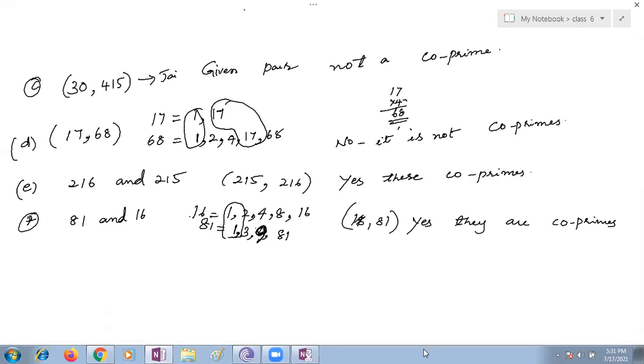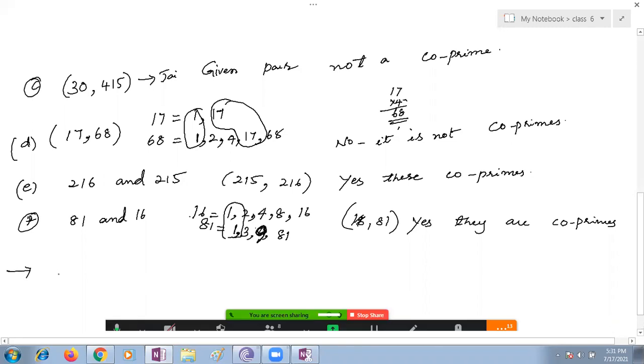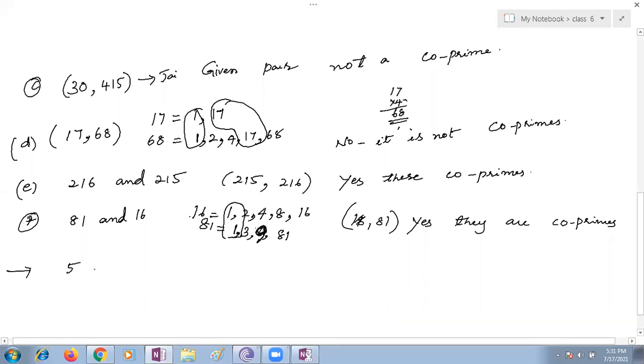Now, Ashwath Reddy, please respond through the chat box. A number is divisible by 5 and 12. Which other number will it always be divisible by?